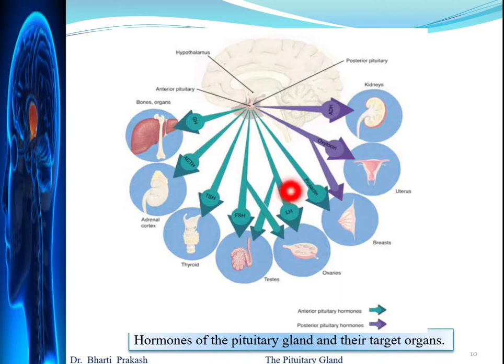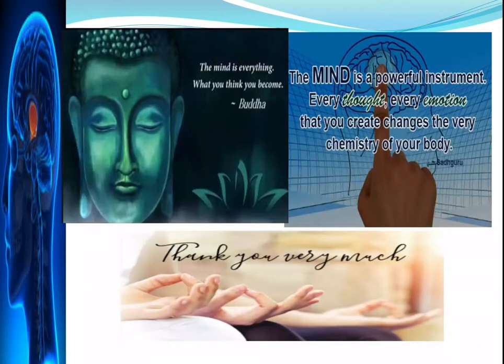The green arrows show the hormones secreted by the anterior pituitary and the purple ones are those of the posterior pituitary. Their secretions target various other endocrine glands and other tissues and they respond accordingly. So, we will study the various hormones of the pituitary gland and their effects on their target organs in the future classes.